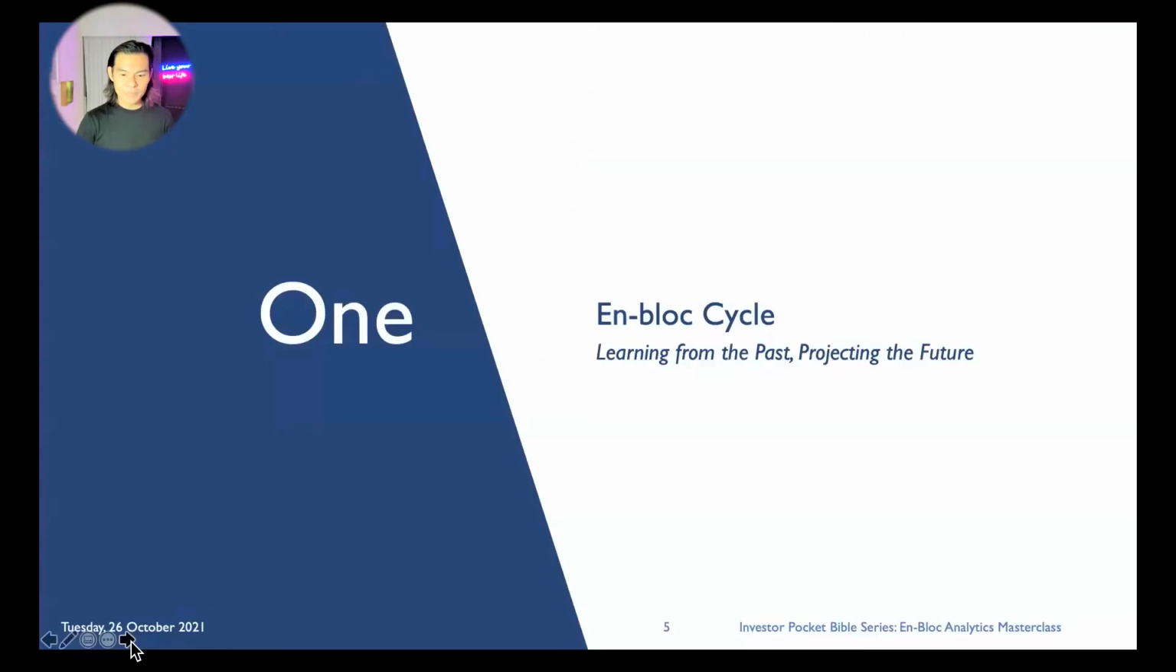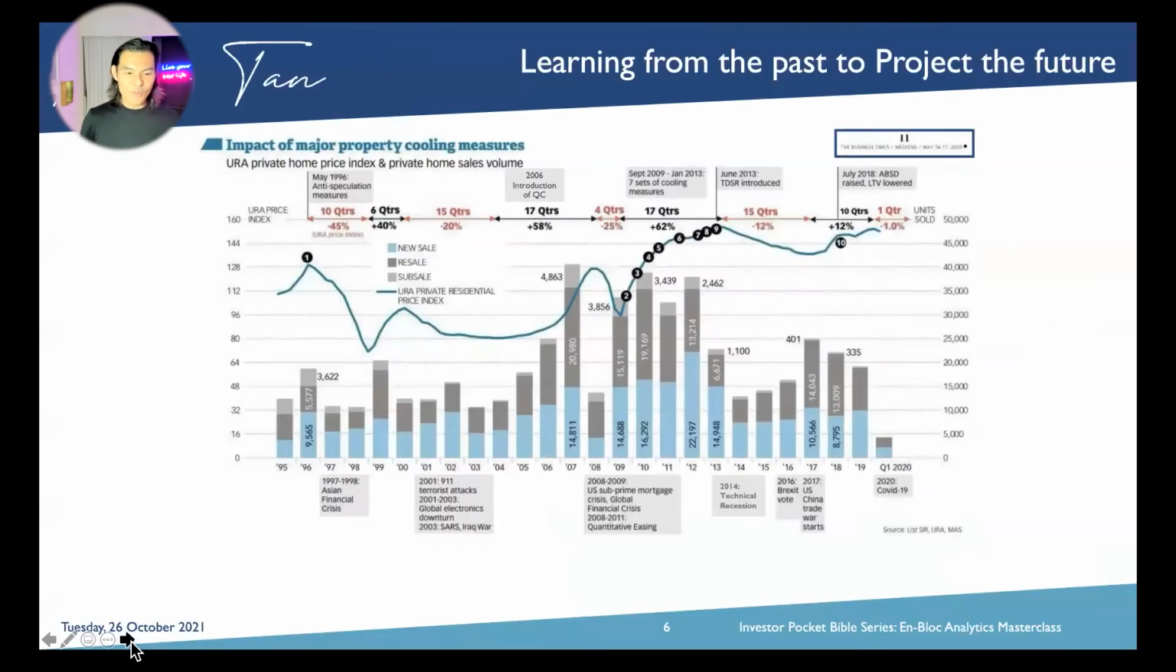So topic number one, we'll be touching on the en-bloc cycle: learning from the past, projecting the future. Over here, as you can see, the title suggests the impact of major property cooling measures. This article is derived from the Straits Times in first quarter 2020 last year. This is a historical timestamp of 25 years, from 1995 all the way to 2020.